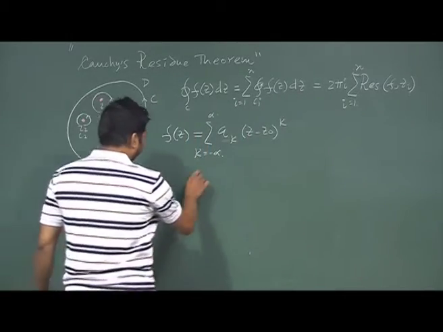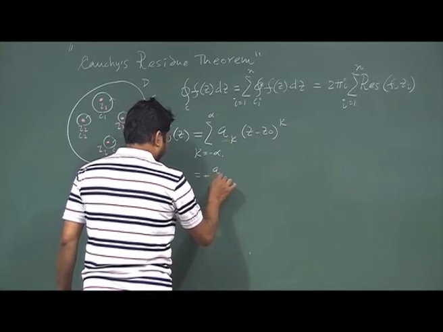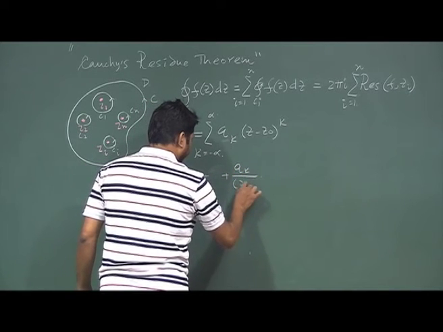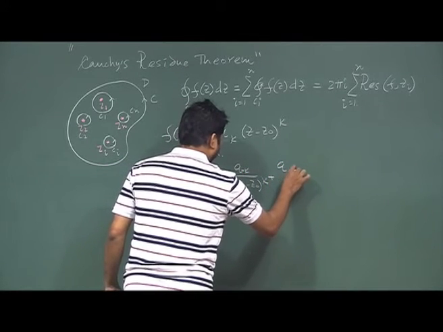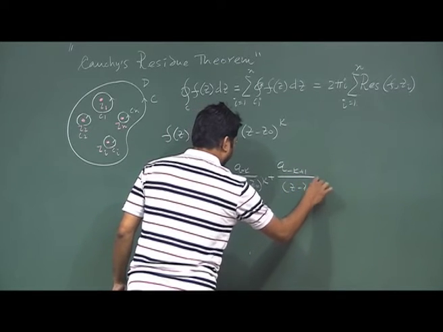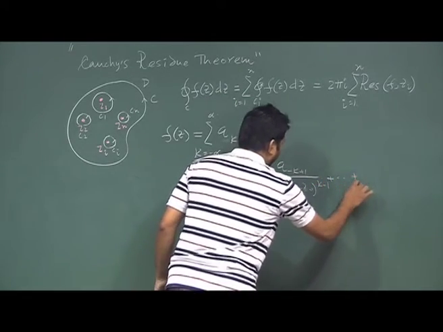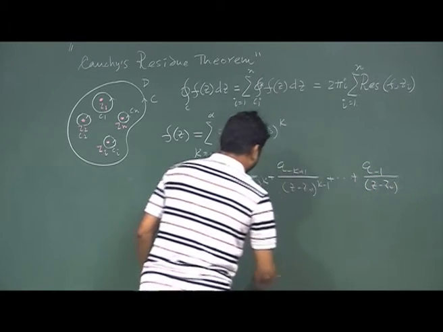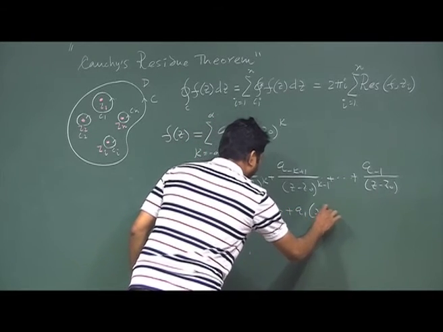If I do that, then I can have several terms, the old expansion that we have already done: a minus k, z minus z0 to the power minus k, up to a minus k plus 1, the usual thing that we have already encountered, plus one important term a minus 1 over z minus z0, and then the analytic part a0 plus a1 (z minus z0) and so on.